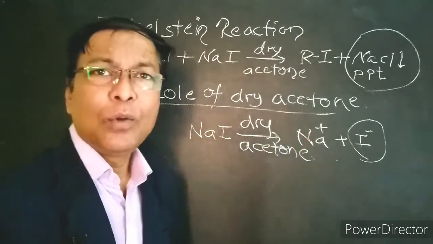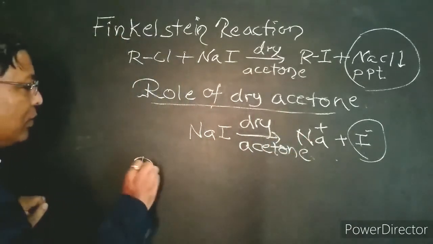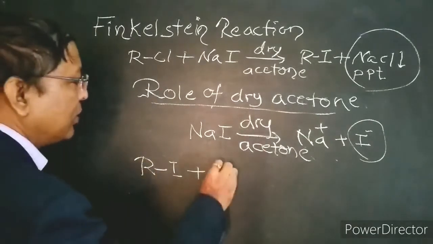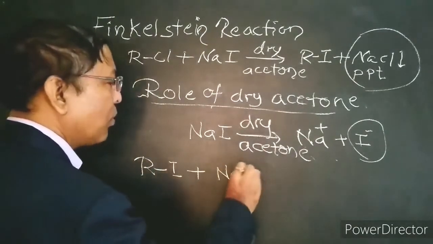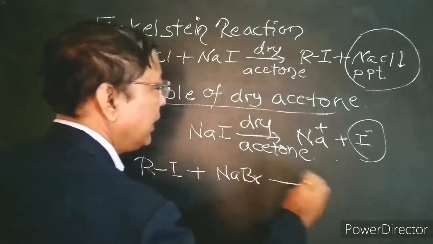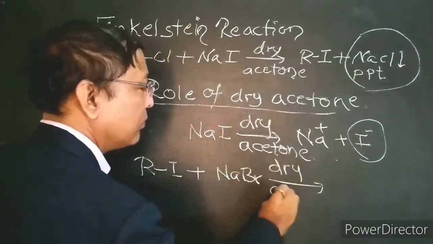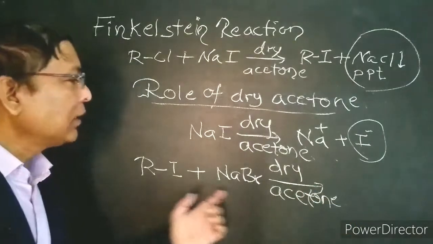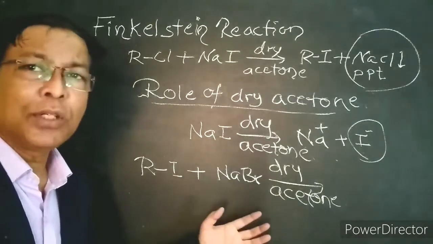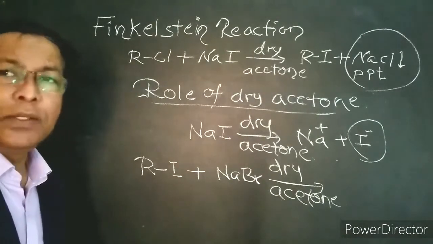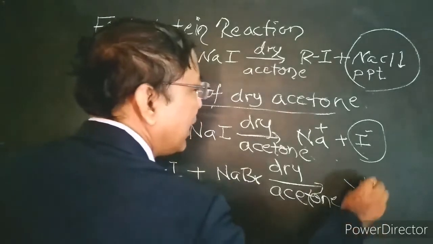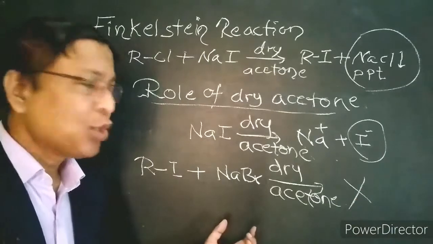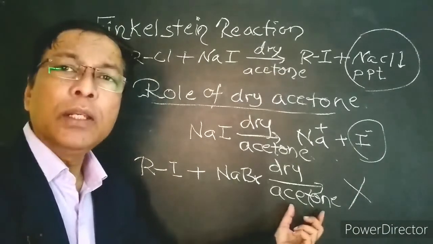Now, let us take one question. If we use alkyl iodide and sodium bromide in dry acetone, if I ask you whether the reaction is feasible, whether the reaction takes place, the answer is no. The reaction cannot take place here because sodium bromide, being more ionic in nature, is unable to dissolve in acetone.